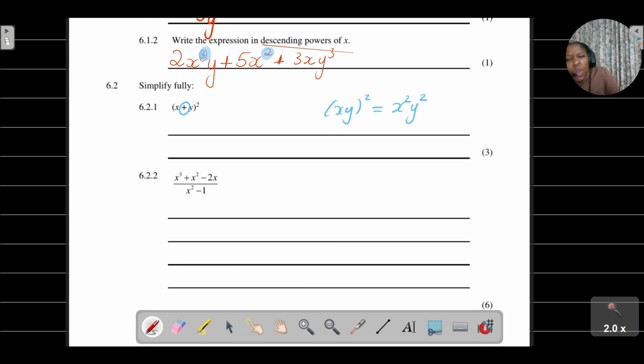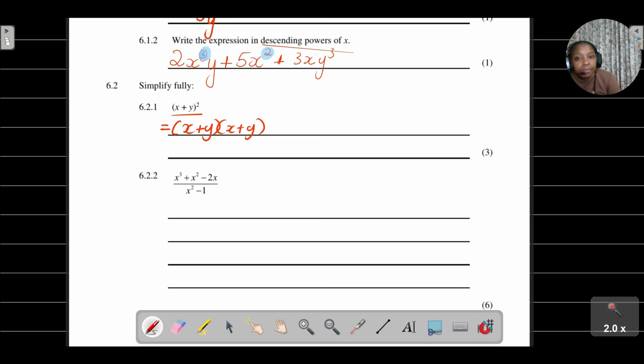But in this case, because the terms inside the bracket are separated by a plus, even if it was separated by a minus, we would not apply the power rule. We have to first expand this bracket, and then use the FOIL method to simplify. So I'm going to now expand this bracket. This basically means that I've got x plus y, x plus y. I've just expanded my bracket.